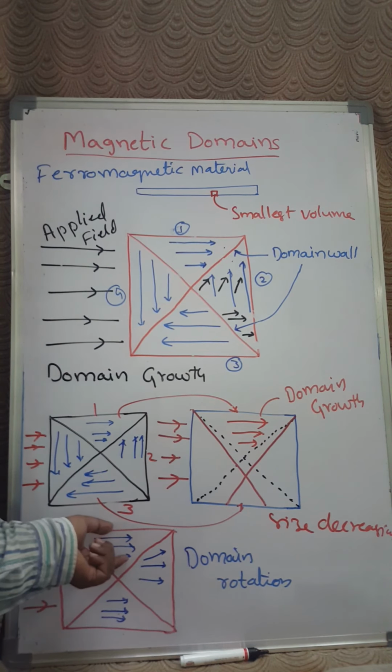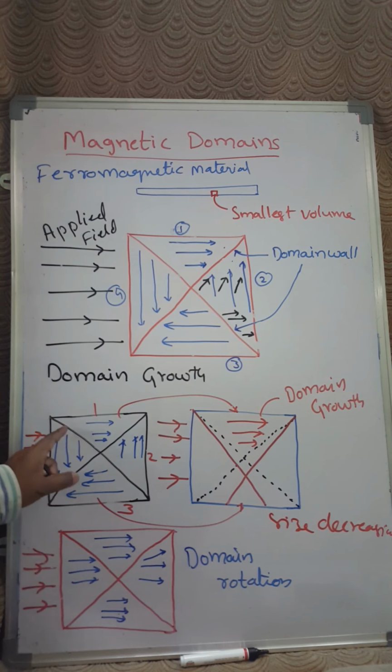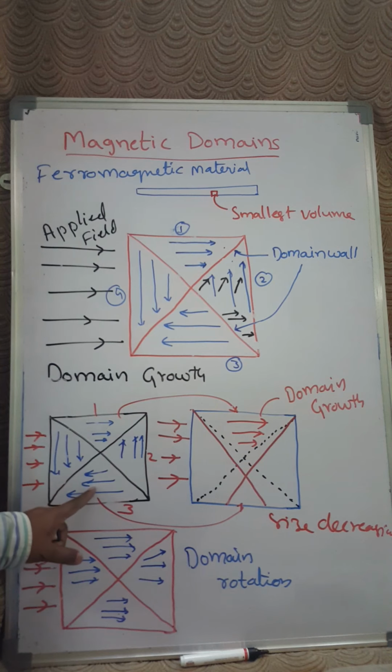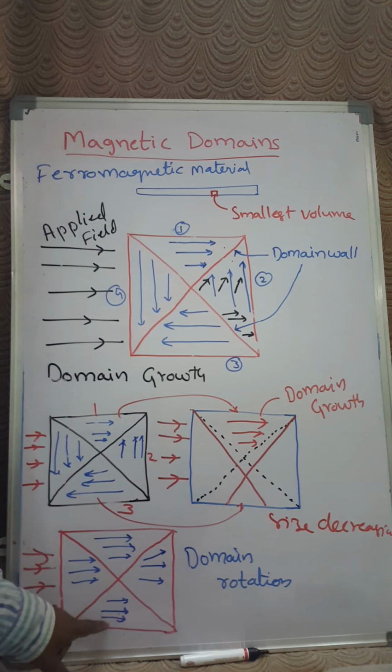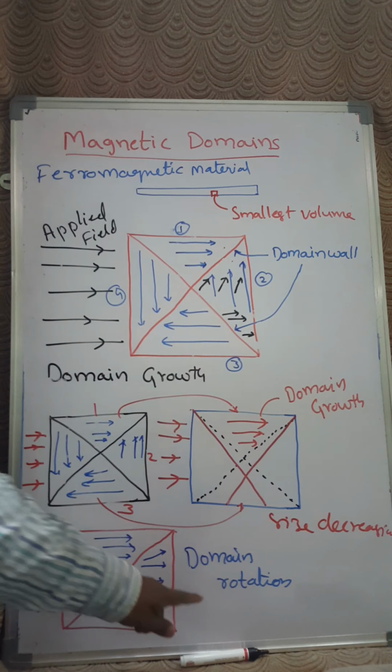This particular domain is in the same direction, but this one is in the downward direction. Now what will happen? This gets a 270 degree rotation, because let us assume this is 90, this is 180 degree rotation, and let us assume 270 degree rotation. What will happen? It has to go in this direction first, then this direction, right? In a similar fashion, this domain also goes in the upward direction, and this direction changes. So this is about domains, domain walls, domain growth and domain rotation.